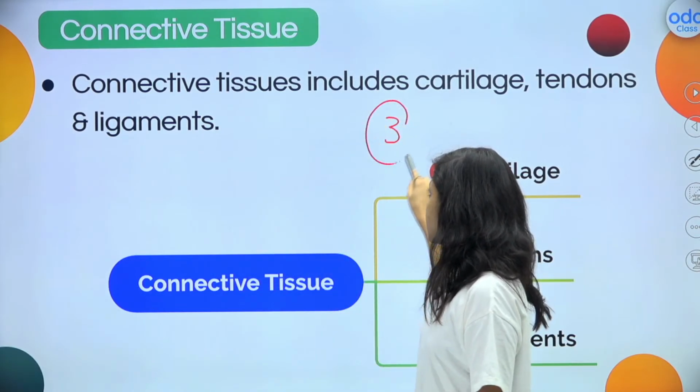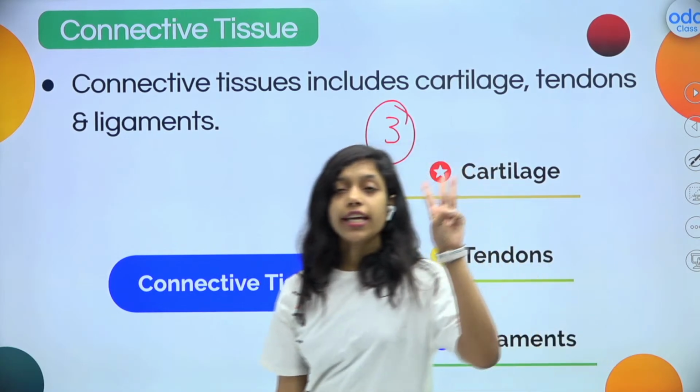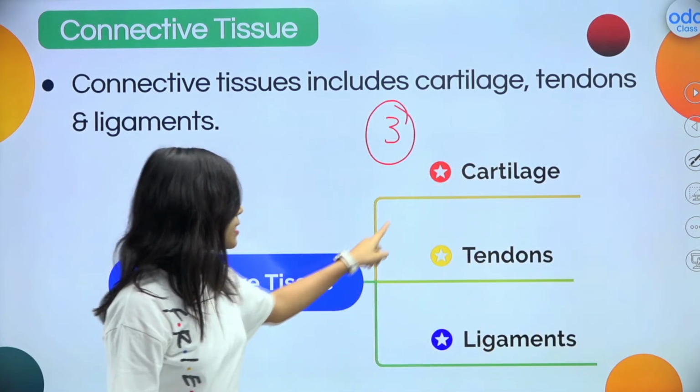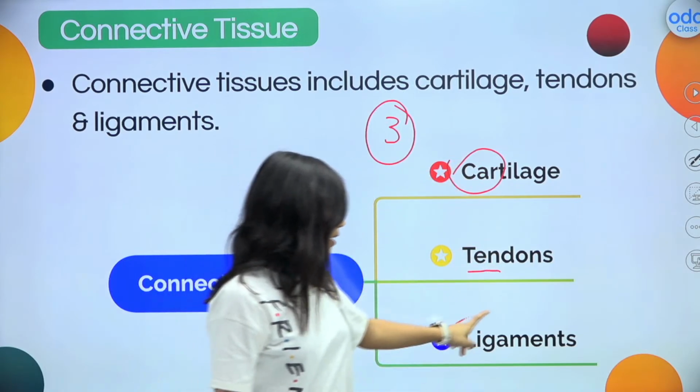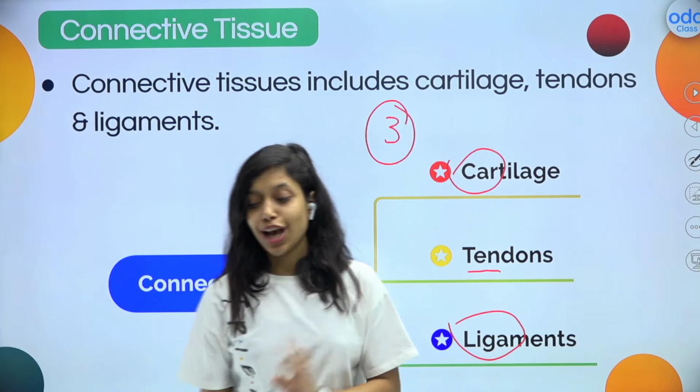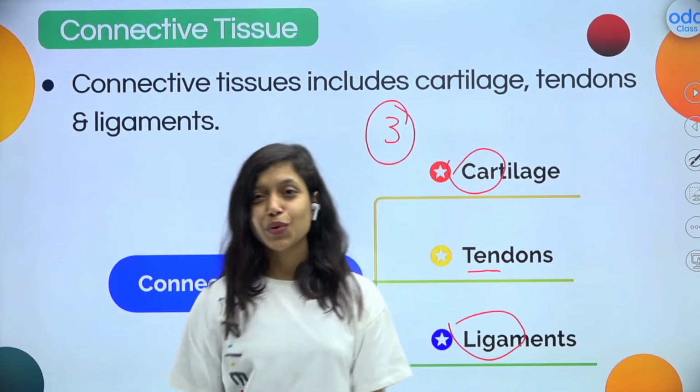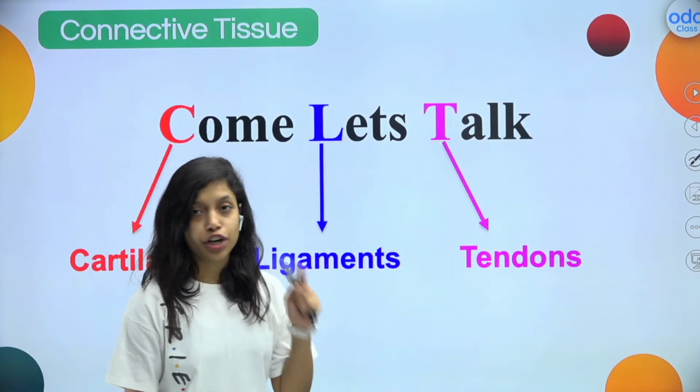How many connective tissues are there in the skeletal system? We have a total of three connective tissues. One is cartilage, the second one is tendons, and the third one is ligaments. How to remember this, ma'am? These names are so confusing. Don't worry, I have a trick to remember.